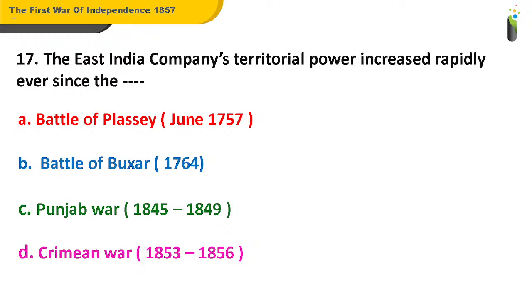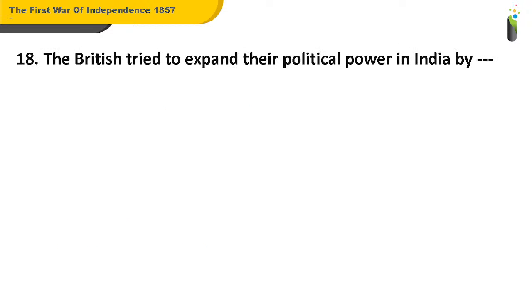Come on, answer me for the question. Well, the answer for this question is A. So the East India Company's territorial power increased rapidly ever since the Battle of Plassey in June 1757. Now, coming to the next question, number 18. The British tried to expand their political power in India by dash.